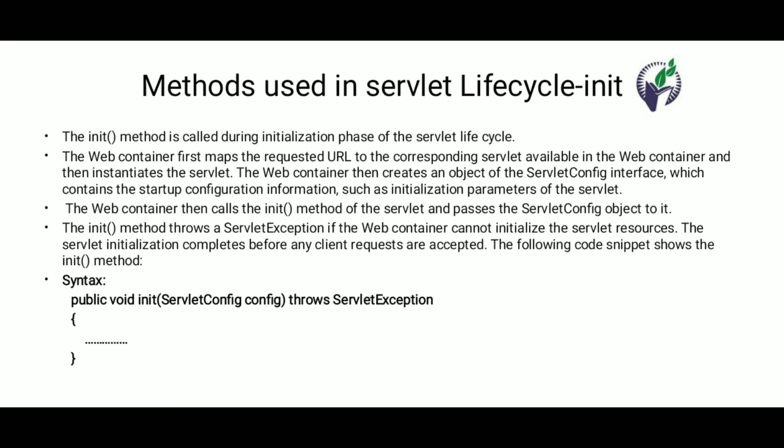Whenever the initialization task is done, the web container then creates the object of the ServletConfig interface, which contains the startup configuration information such as the initialization parameters of the servlet.